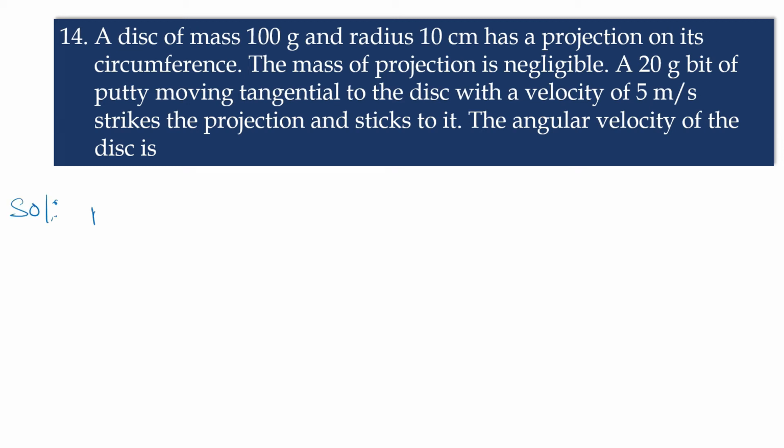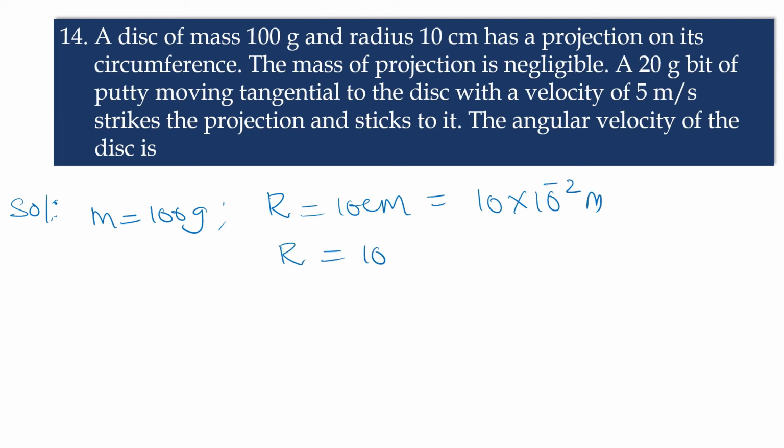Given mass of the disc 100 grams and radius, they given as 10 centimeter. After conversion, 10 to the power of minus 1 meters. Next, they given a bit of mass, that is 20 grams. Speed, velocity they given as 5 meters per second. Omega is